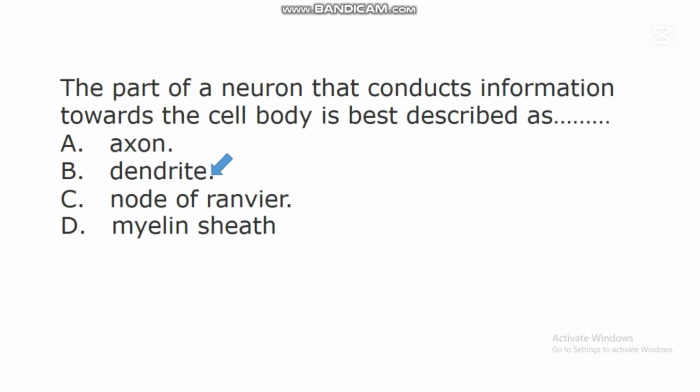Dendrite is the part of a neuron that conducts information towards the cell body. Research has shown that this part of a neuron called the dendrite can receive information and conduct the information to the cell body for interpretation.